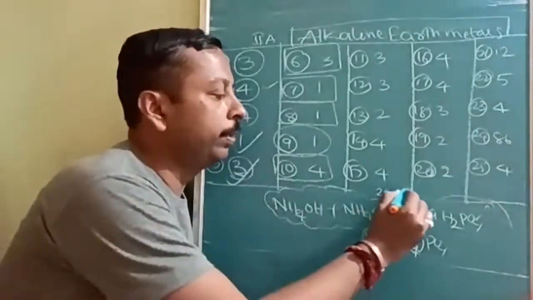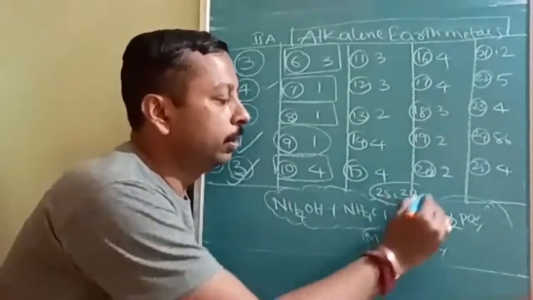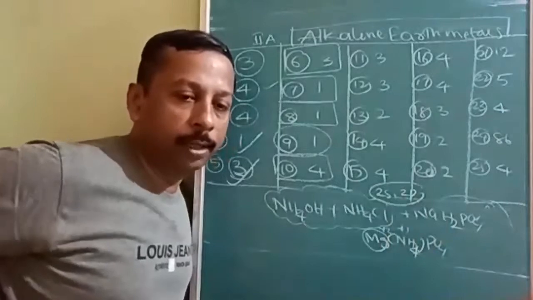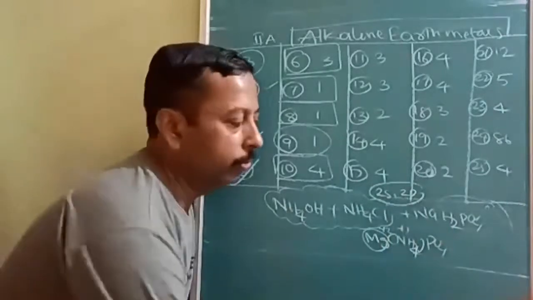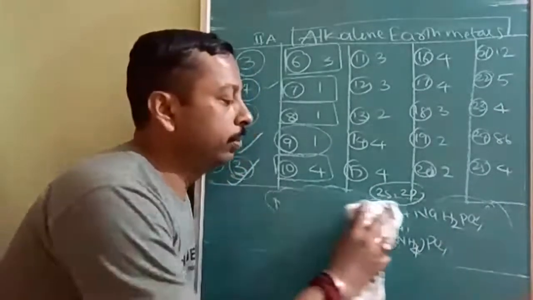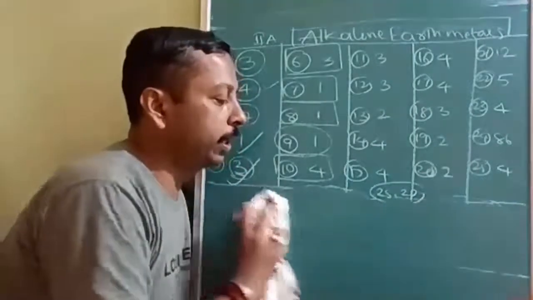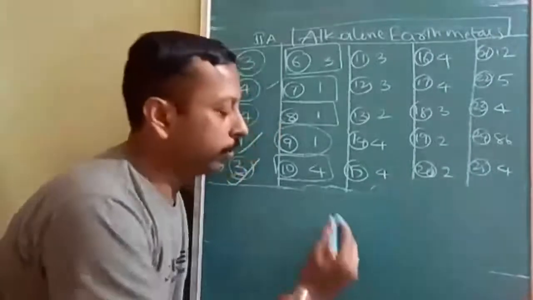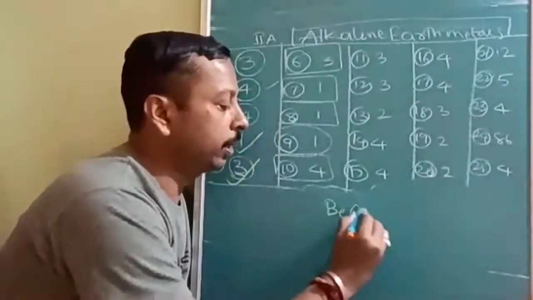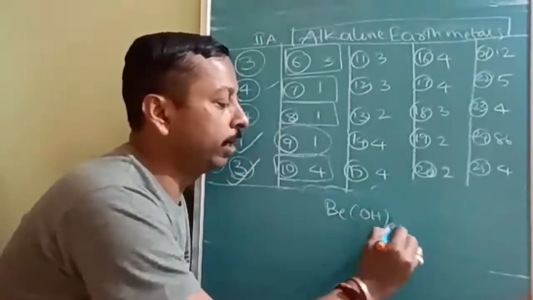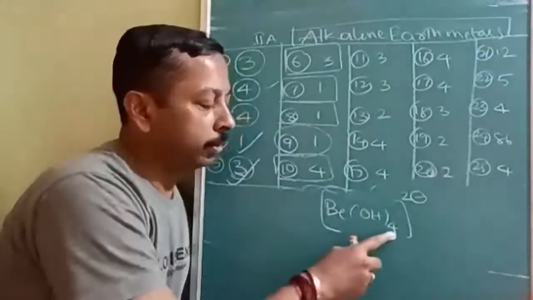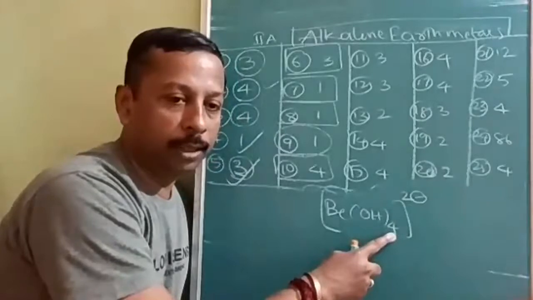2s and 2p. So in 2s and 2p only 4 orbitals. So beryllium's maximum coordination number will be 4. Make sure that after the bracket the number displayed must be 4. They wanted to check whether you have this information or not. That's all. So 2 minus. This must be 4. Cannot be more than 4.